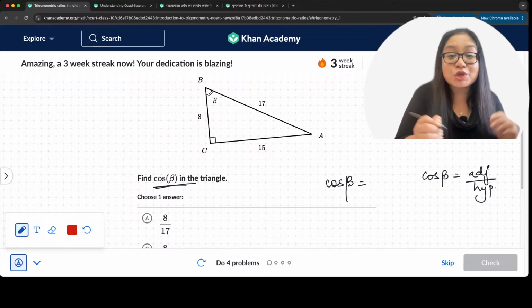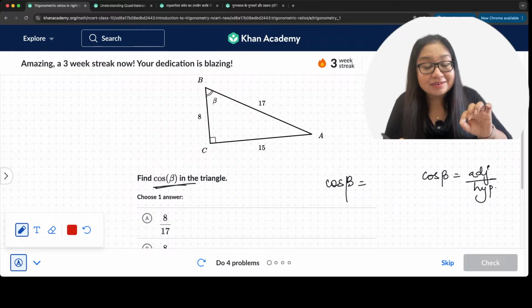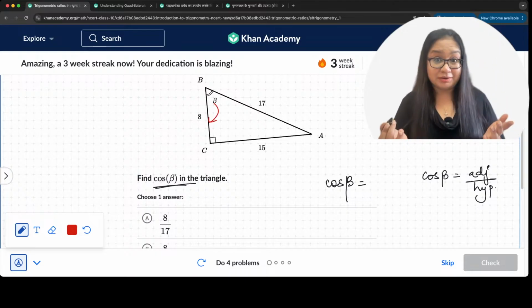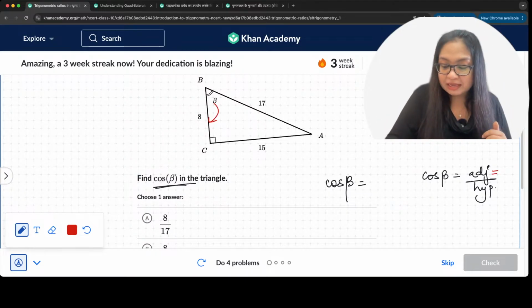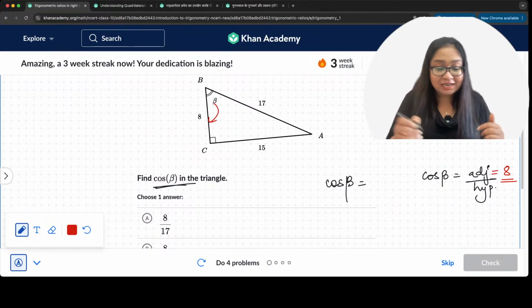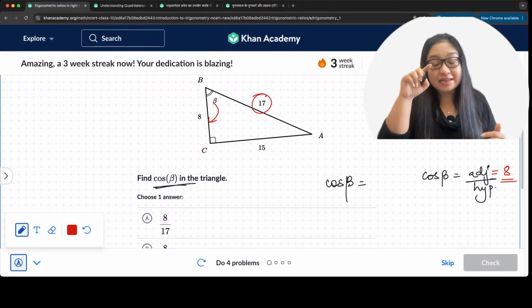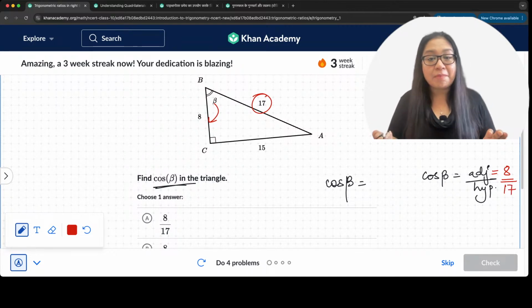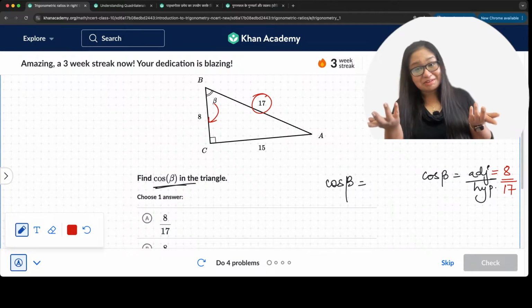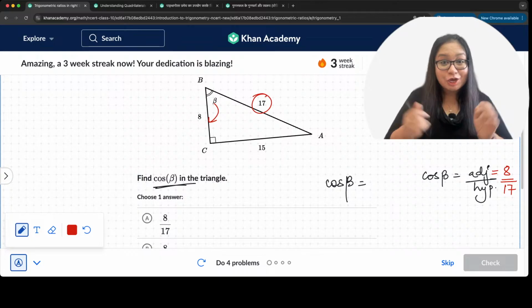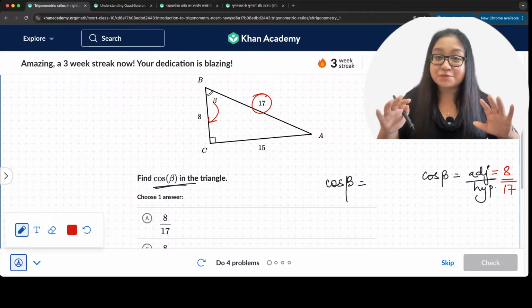Okay, all right. So first things first, adjacent means neighbor, padosi. So the adjacent side is the neighbor side. And this is the neighbor, so the adjacent side will be 8 units. And the hypotenuse, the longest side of the triangle, is over here, 17, which is opposite to 90 degrees. So 8 by 17. That's it. Very, very simple. Everybody understood this? Cos beta is 8 by 17.